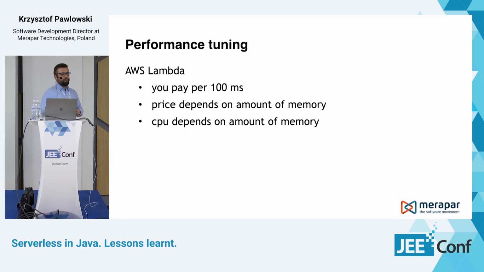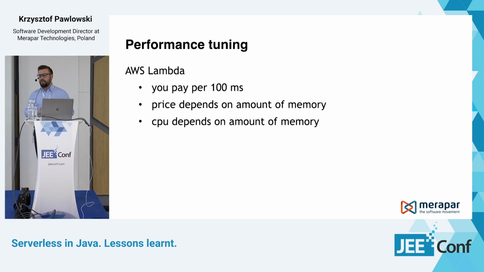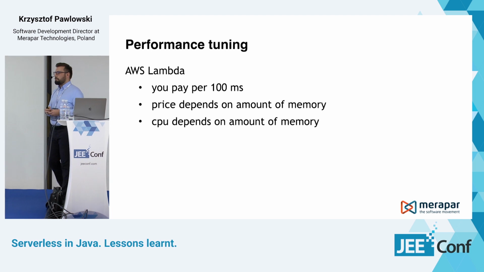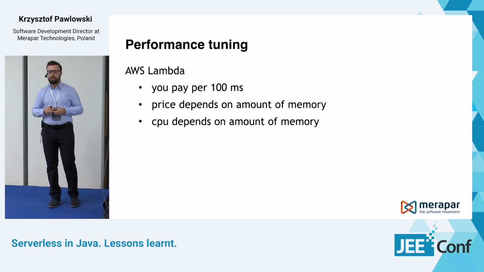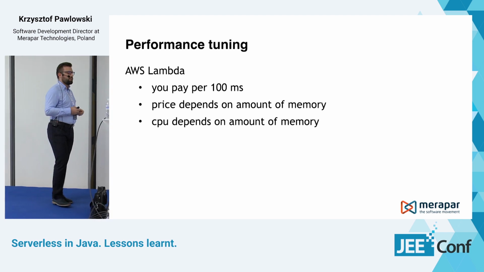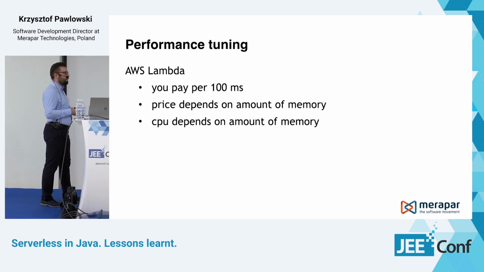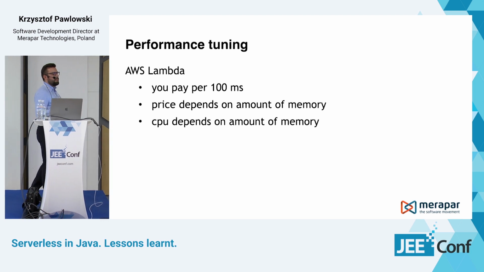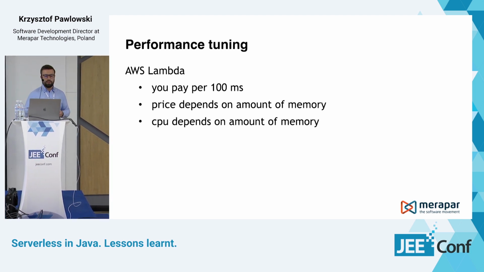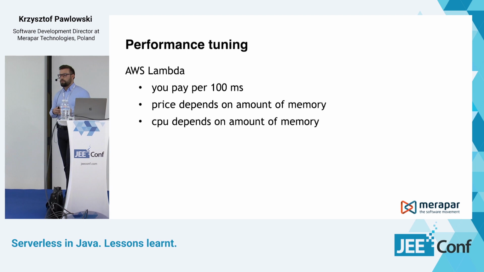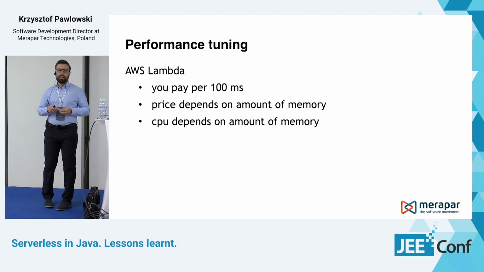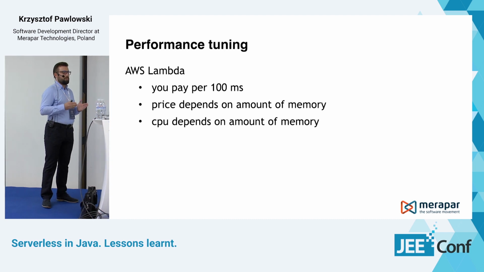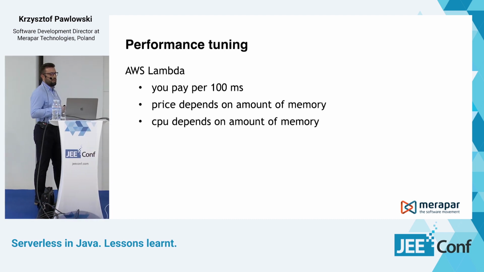Speaking about the performance of your AWS Lambdas, it's good to know that you pay for each started 100 milliseconds. The price depends on the memory that you allocate for your Lambda function execution, and depending on this memory allocation, you get CPU resources. So it's very important to find the sweet spot where the execution will take the least time.